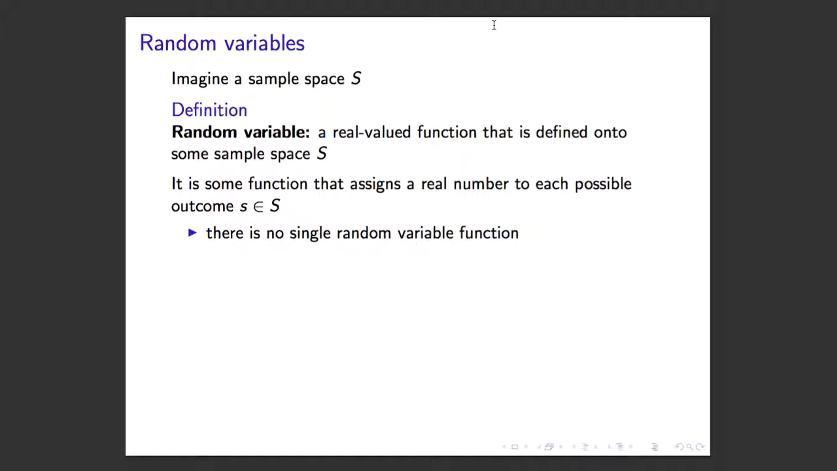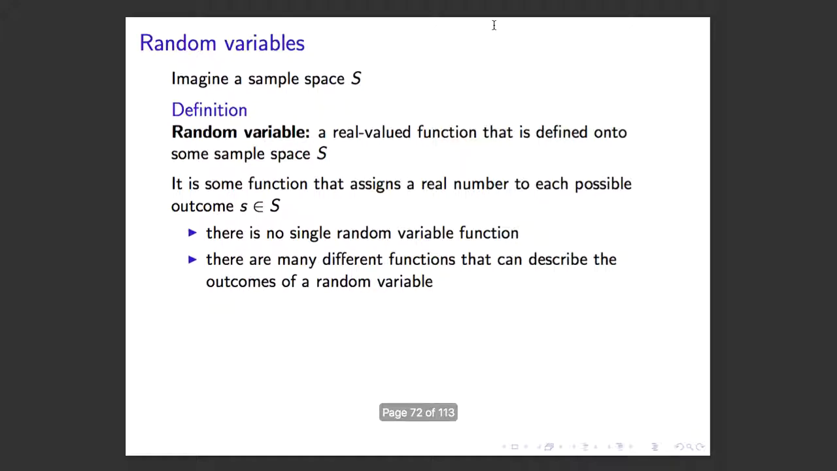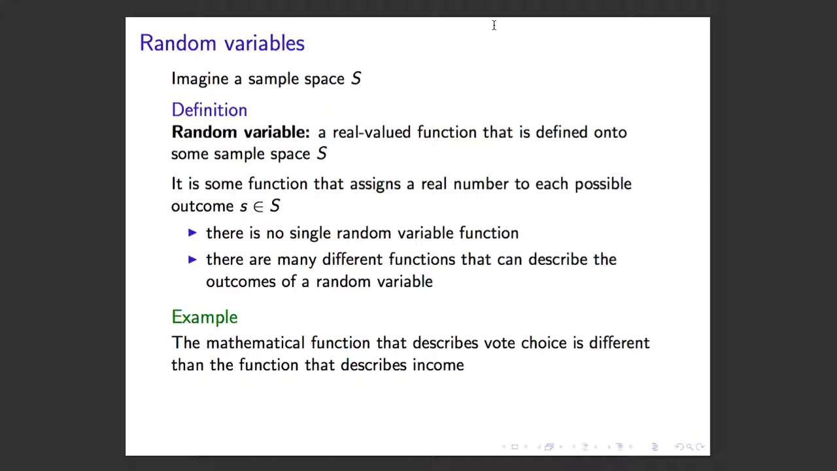There is no single random variable function, meaning, I said we don't know what it is. There's no single random variable function. Instead, there are many different functions that can describe the outcomes of many different types of random variables. So I kind of lied when I said we don't know what it is. It's more the case that there are so many different functions that each outcome we want to study has its own function. The mathematical function, for instance, that describes vote choice is going to be very different than the function that describes income.